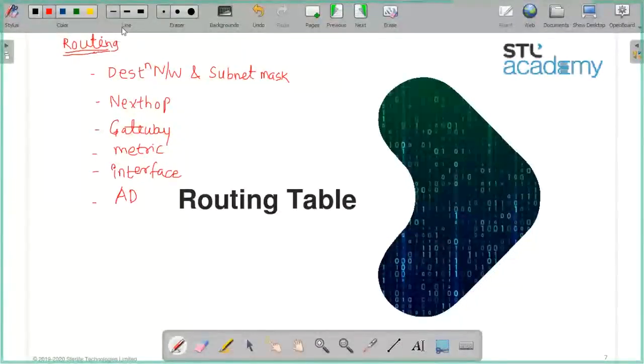Means active, static, or the default. Oh, you mean to say type of routes, huh? Type of routes. That means it is static or dynamic or default, whatever it is. Default or anything, whatever. Something like that. Okay. Anything else?